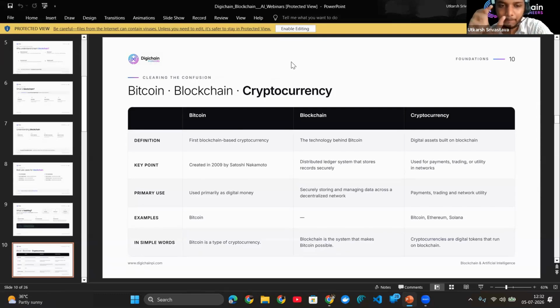This is a digital currency based on this blockchain technology. This whole picture we have just talked about, that this